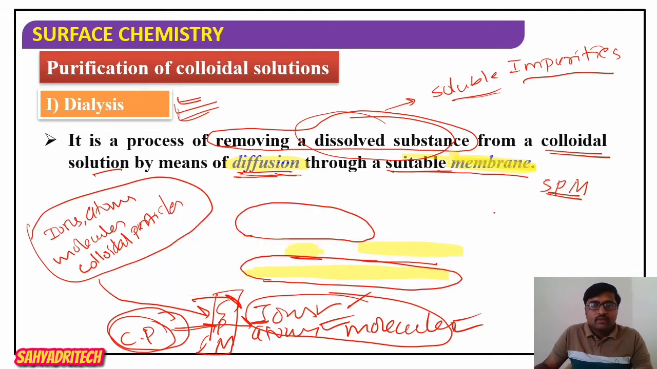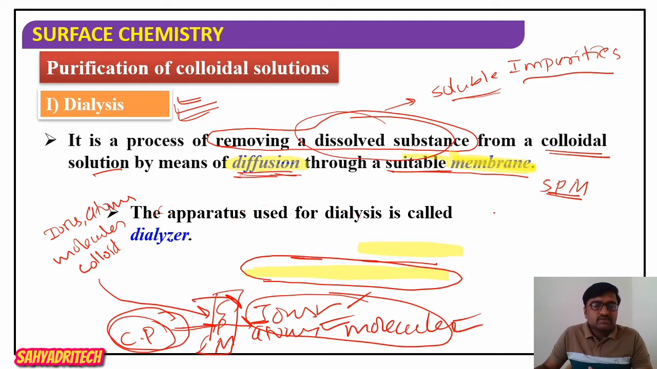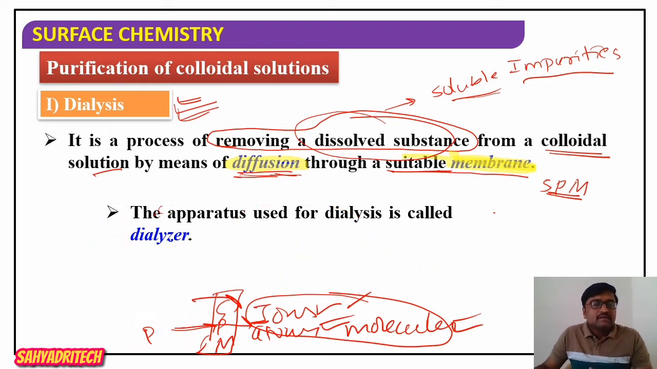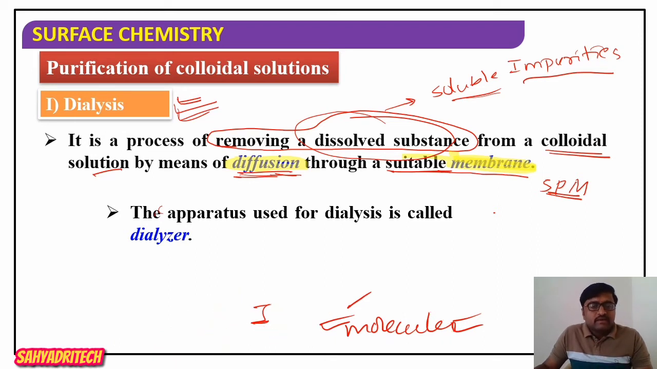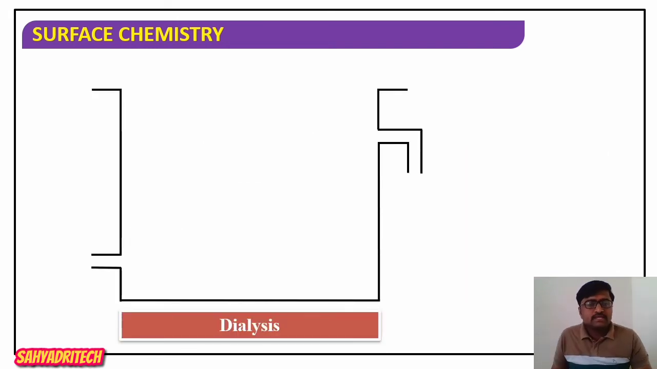Now, the apparatus or device used for dialysis, the physical setup required to carry out this dialysis, is called a dialyzer. So the apparatus used for dialysis is called a dialyzer. Further, if we consider the working principle.